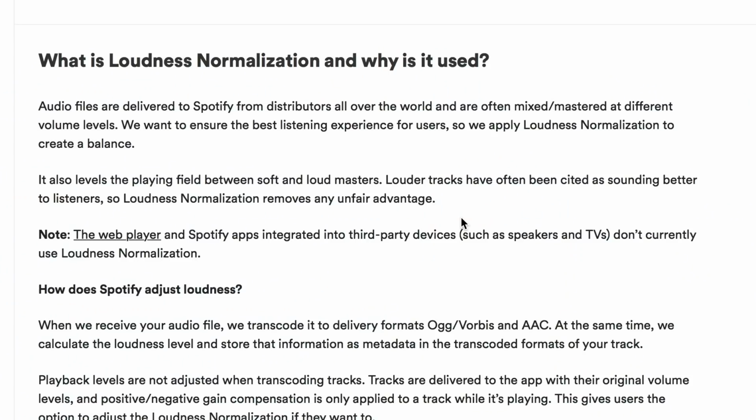The good bit's coming up soon. Audio files, loudness normalization. I think I've explained all this. Which bits here are important? Oh, so the end user can actually adjust this. This is quite interesting, actually. The end user can adjust the loudness normalization to adjust that target level.